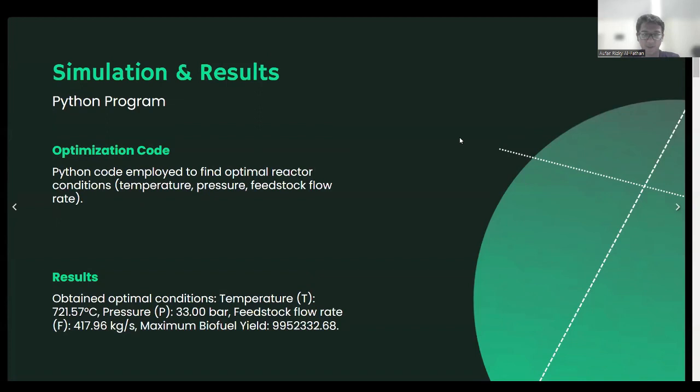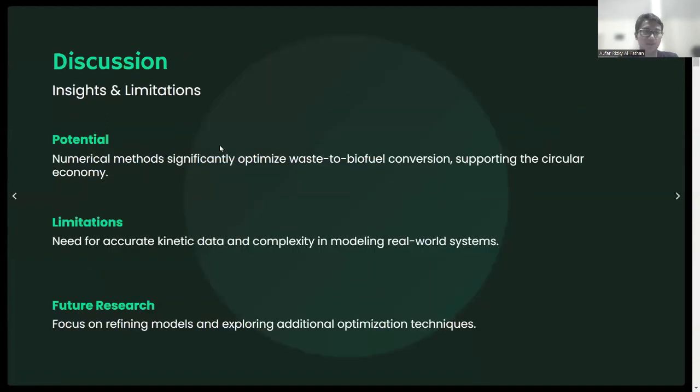So from the result, we can discuss that this optimization method can be so potential because this numerical method significantly optimizes waste to biofuel conversion. So it will support the circular economy in Indonesia.